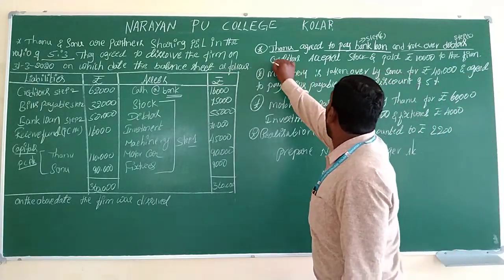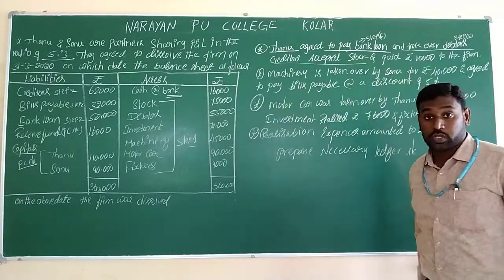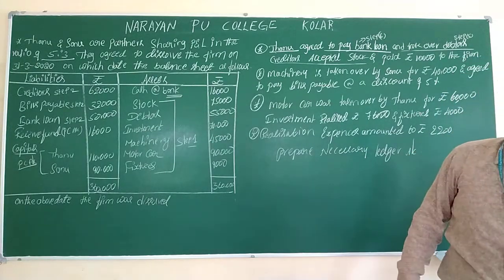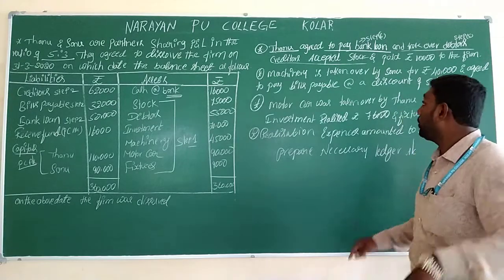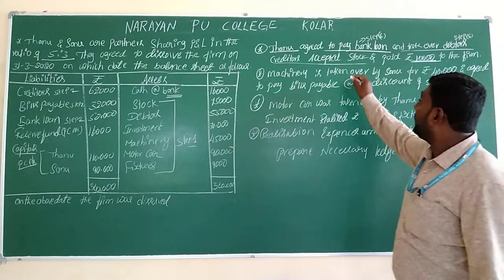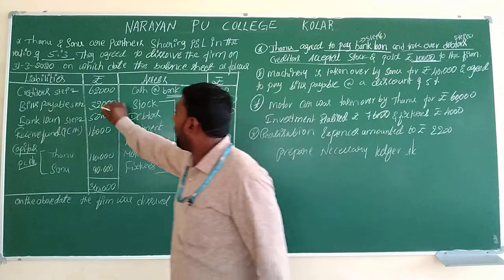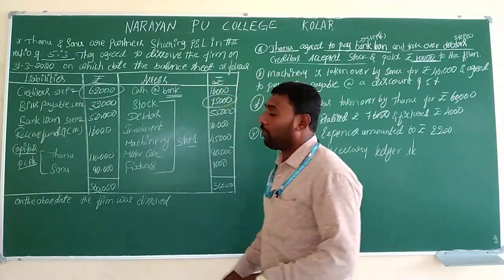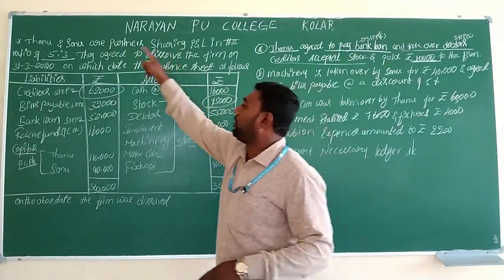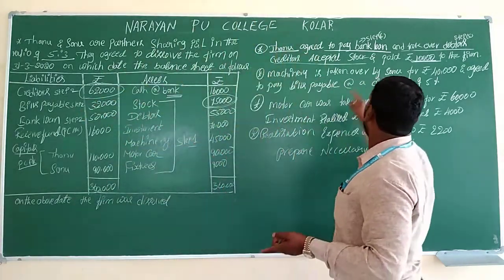And creditors accepted stock. So here creditors will accept the stock. Whatever stock the company has will be received by the creditors of the company, even though they paid rupees 10,000 to the firm. Here we did consider the value of stock. Actually the value of stock is 75,000 and the value of creditors is 62,000. Here what will happen is these creditors will accept the stock, and after that they will pay again 10,000 to the company.